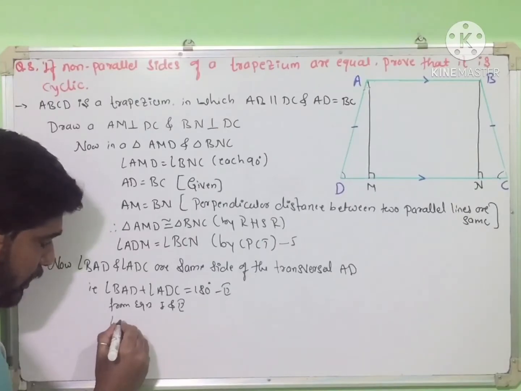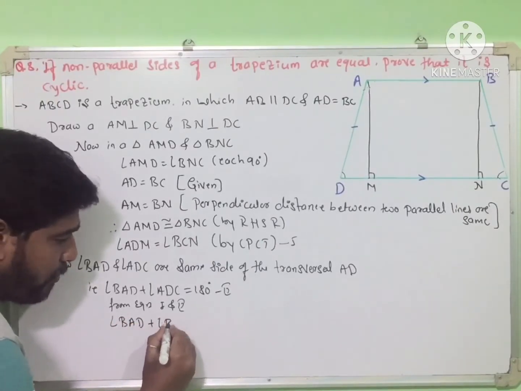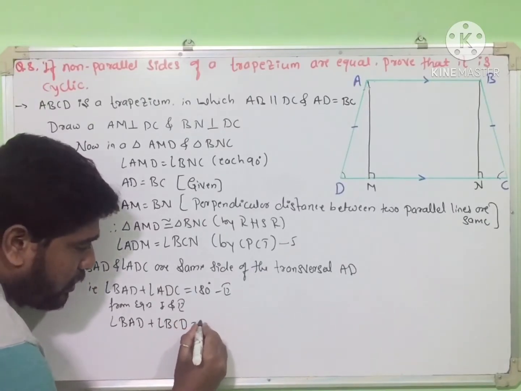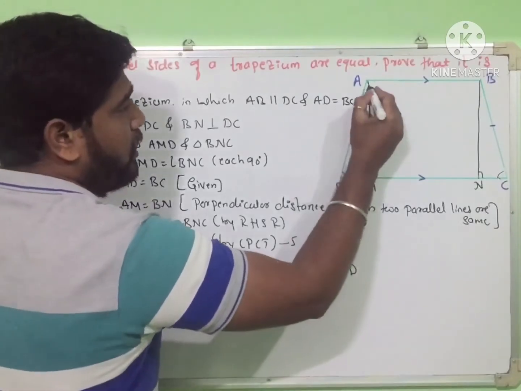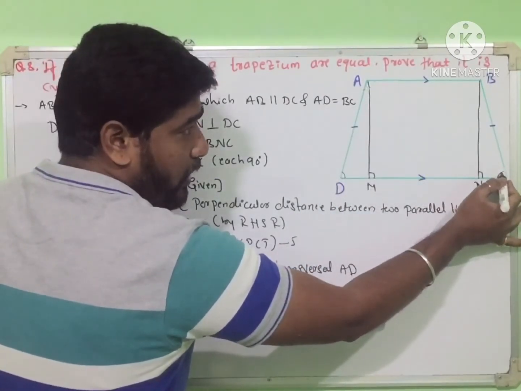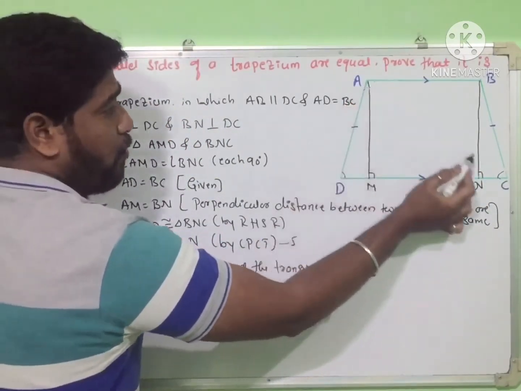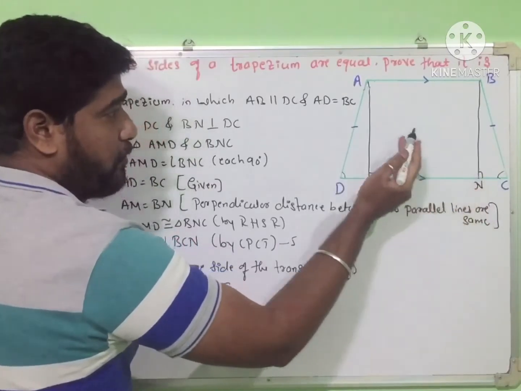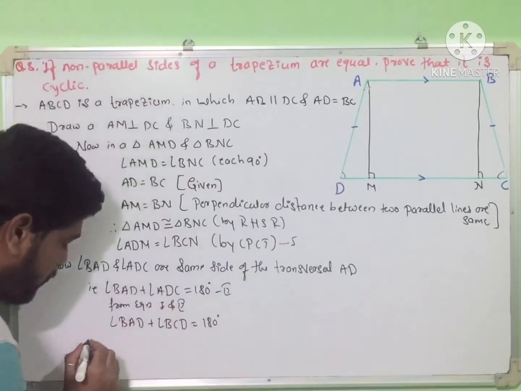So angle BAD plus angle BCD is equal to 180 degrees. Right? So observe here, the sum of these two angles is 180. So it means in a quadrilateral, the sum of opposite angles is 180. It means it is a cyclic quadrilateral, right?